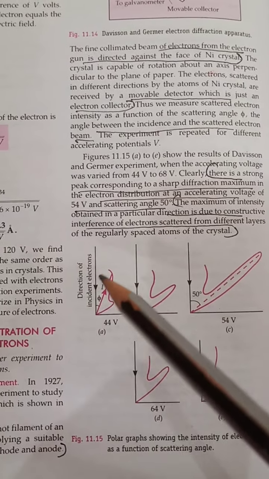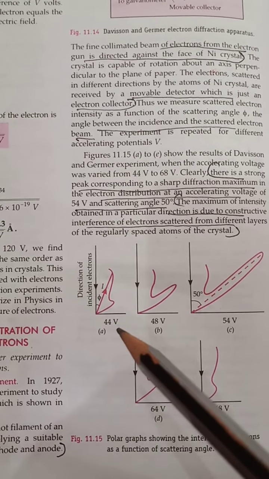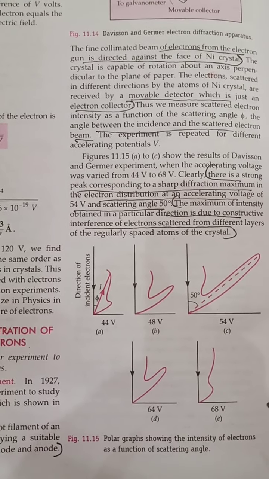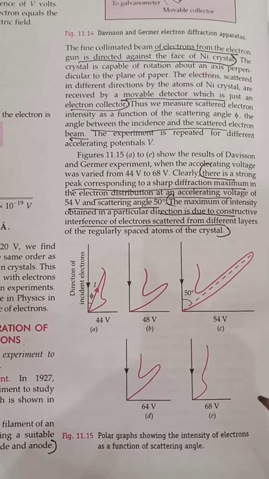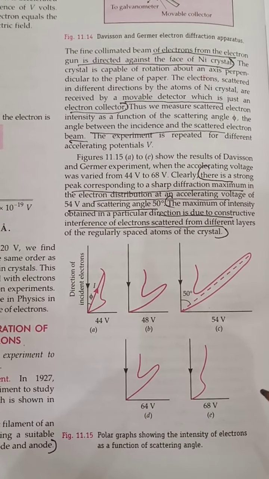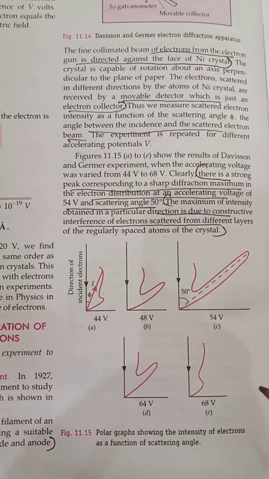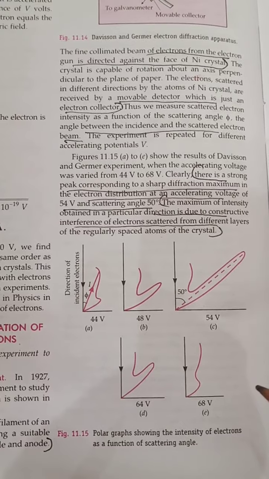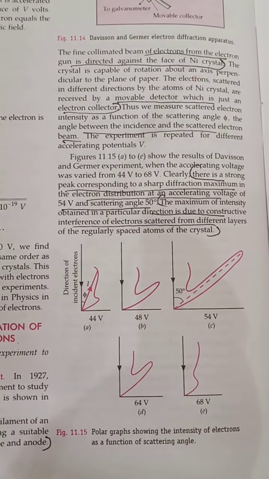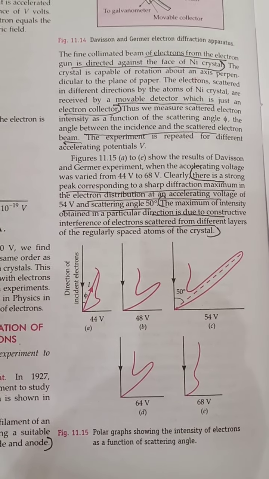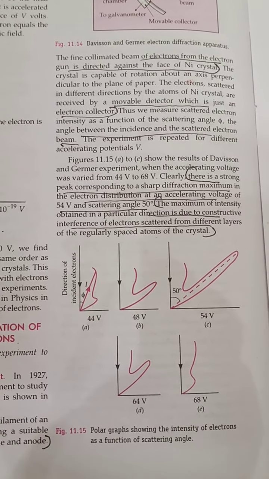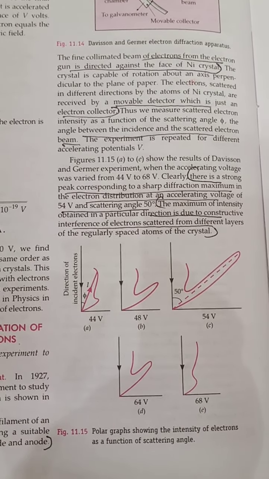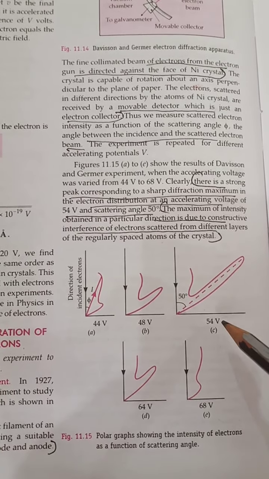From figure 11.15 a to e, we see the results of the Davisson and Germer experiment when the accelerating voltage was varied from 44 volt to 68 volt. Clearly, there is a strong peak corresponding to a sharp diffraction maximum in the electron distribution at an accelerating voltage of 54 volt.